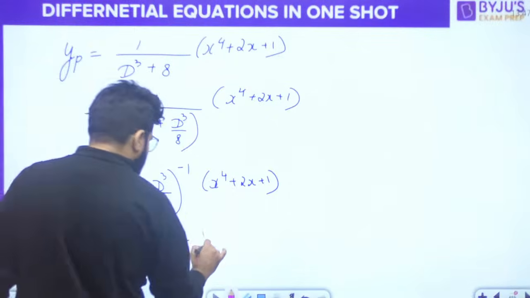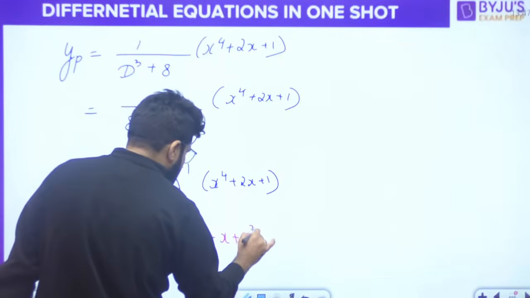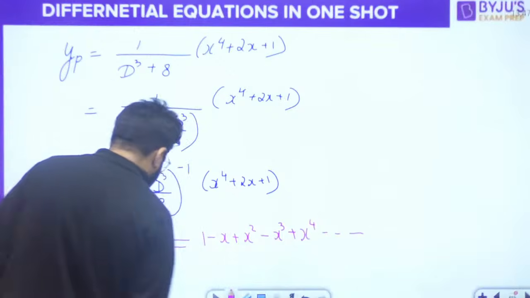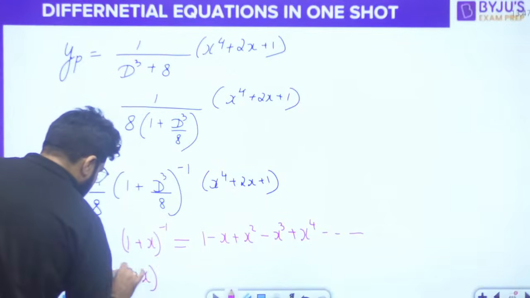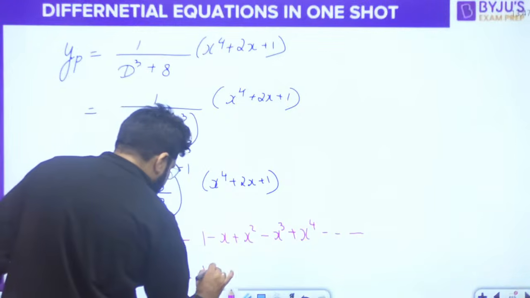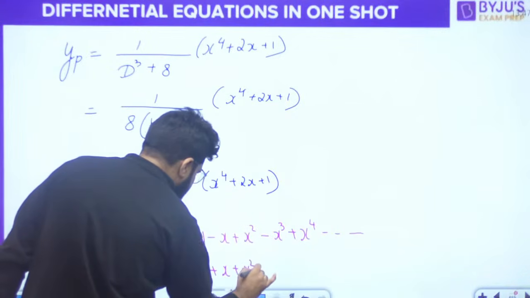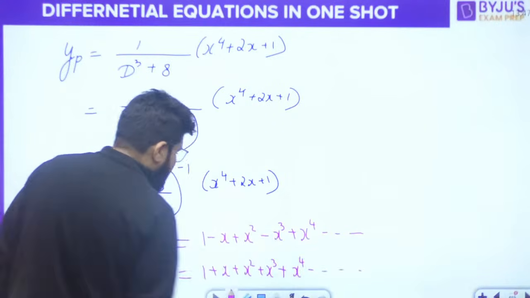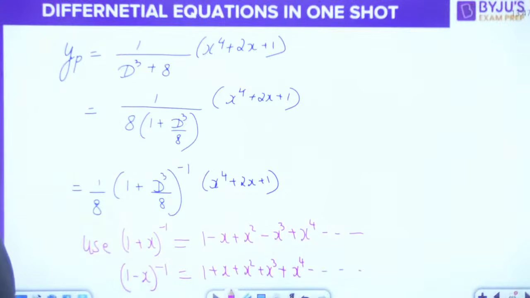So 1 plus x whole inverse is 1 minus x plus x square minus x cube plus x power 4, alternate plus minus. Suppose in some question it may be 1 minus x whole inverse; this should also be known. It is given by all positive powers: 1 plus x plus x square plus x cube, all positive coefficients, etc. This is 1 minus x whole inverse.